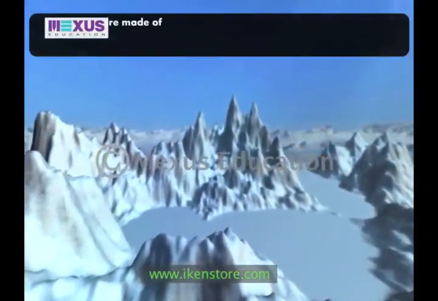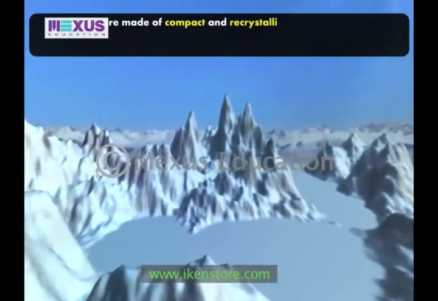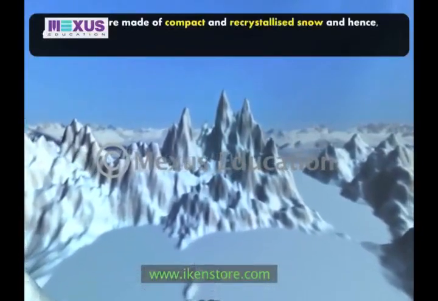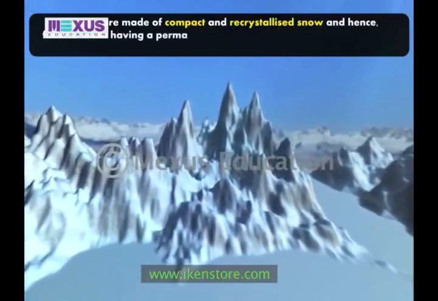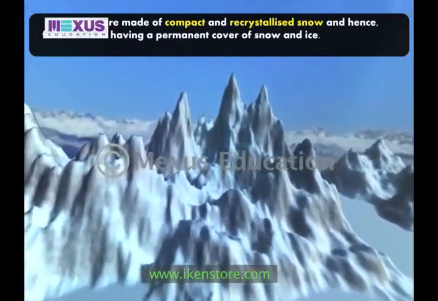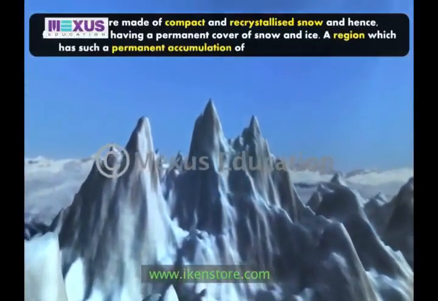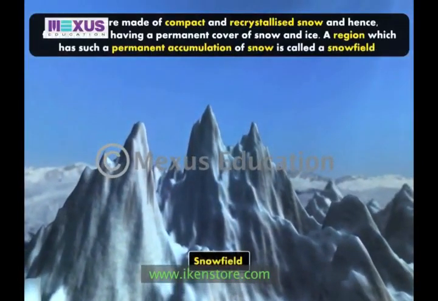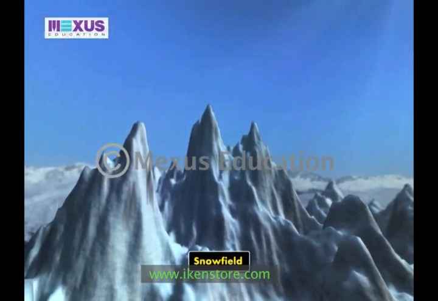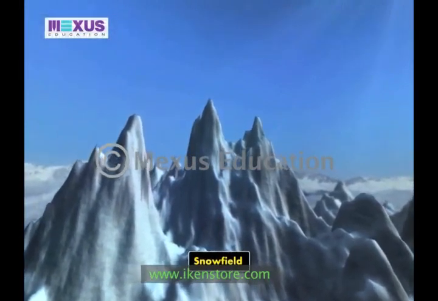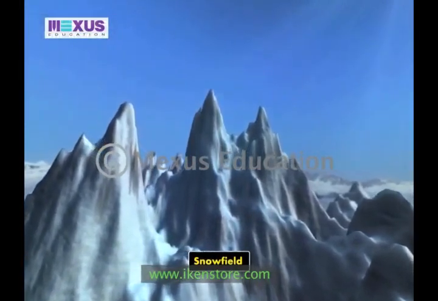Glaciers are made of compact and recrystallized snow, and hence form in areas having a permanent cover of snow and ice. A region which has such a permanent accumulation of snow is called a snow field. A good example of such a place is the polar regions as well as the high mountain ranges.